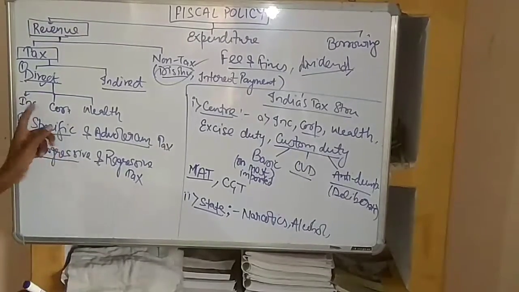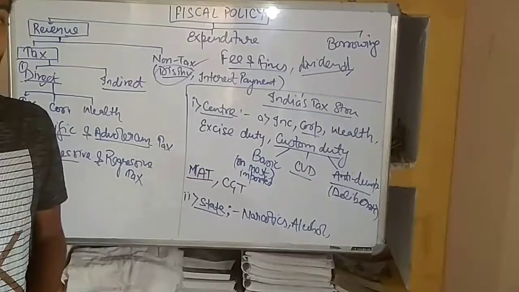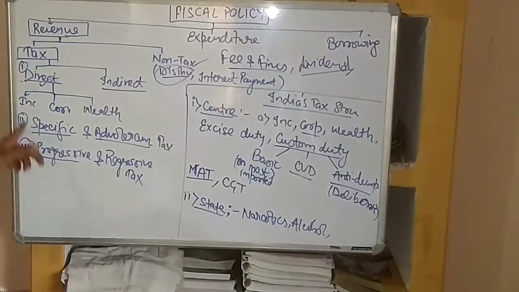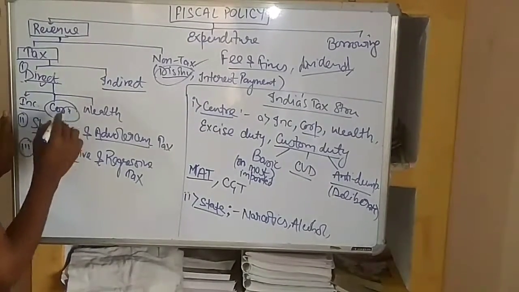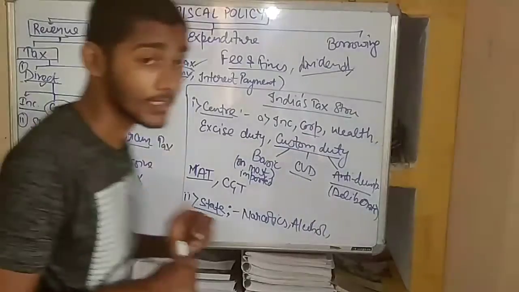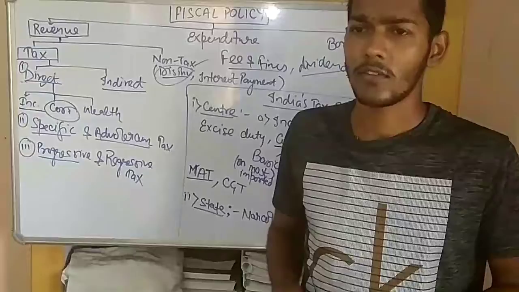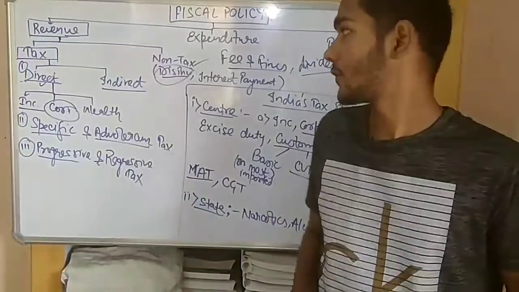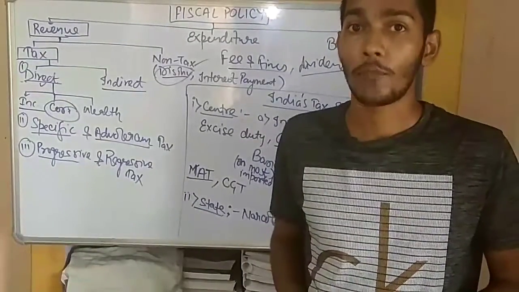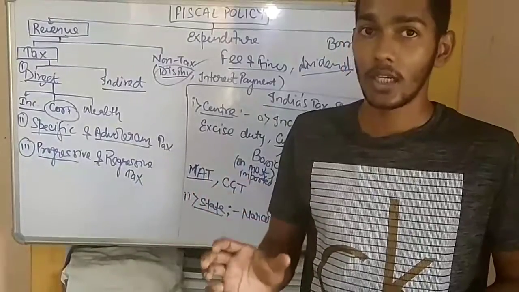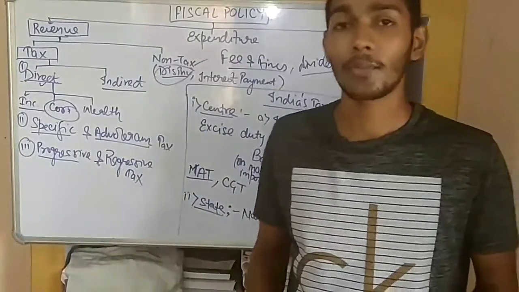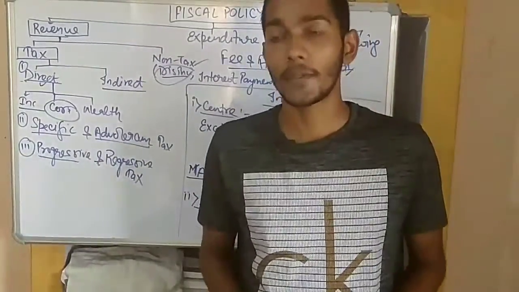That is known as income tax, and I cannot transfer this tax to another person. So this is known as income tax. And what is corporate tax? Corporate tax means the tax which is levied on the company above a certain limit. For example, the salary of the company or the turnover or the profit of the company have a certain limit. If it crosses, then that company has to pay the tax.